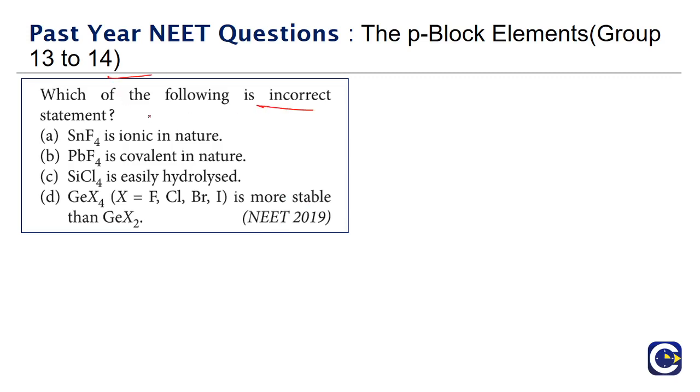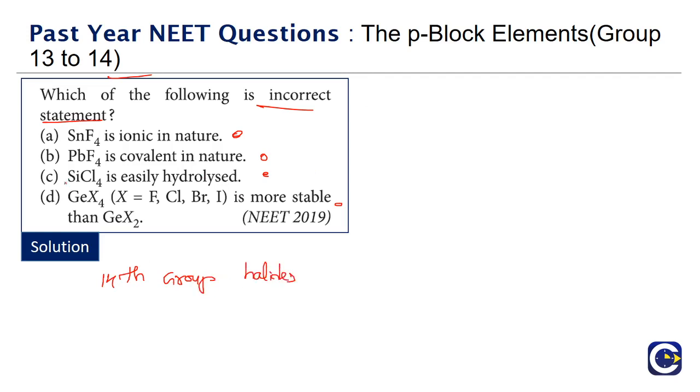Which of the following is an incorrect statement? So we are being given 4 statements and we have to conclude which of them is incorrect. If we just take a quick look at these statements, whether it is option A or B or C or D, they are all talking about the 14th group, the carbon family halides.